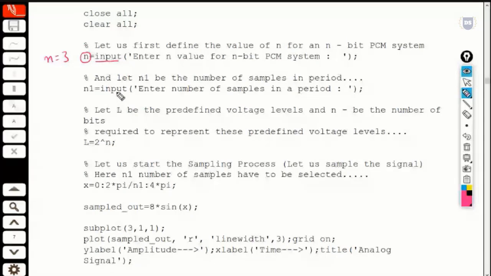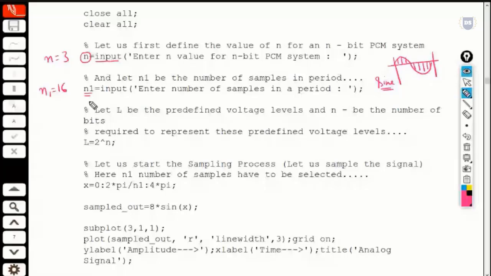of samples for a specific period. So how many samples am I supposed to obtain within a single period? If I consider a sinusoidal waveform, I can think of this as one full cycle. And within this one full cycle, how many samples am I supposed to have? That number is n1. So here let's assume that n1 is equal to 16.